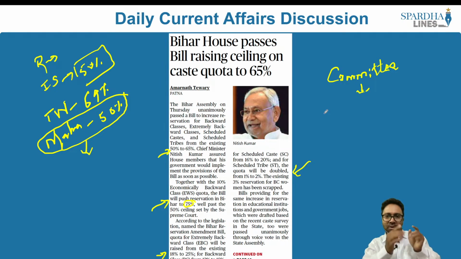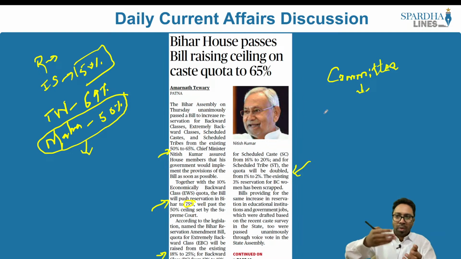All this will have to be followed. But what happened in the state of Maharashtra? In the state of Maharashtra, a committee was appointed, but when the Supreme Court looked into this entire premise, it said that the Maratha community happens to be a dominant community in the state of Maharashtra. They already have huge swathes of land under their control. When they are economically empowered, socially empowered, what is the need for the reservation? This is the voice of the Supreme Court.